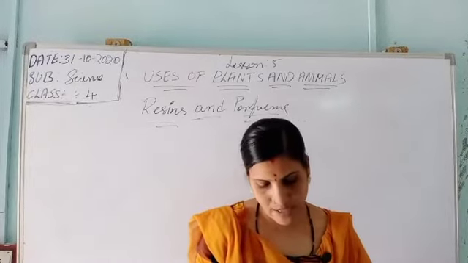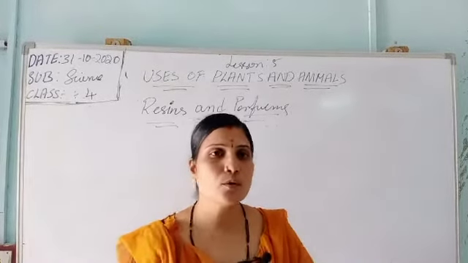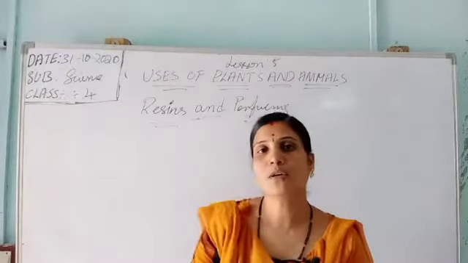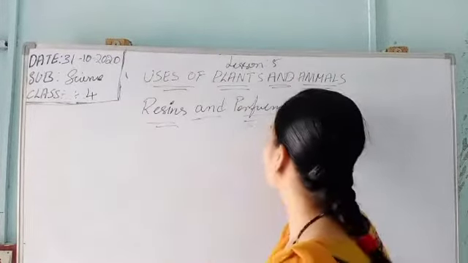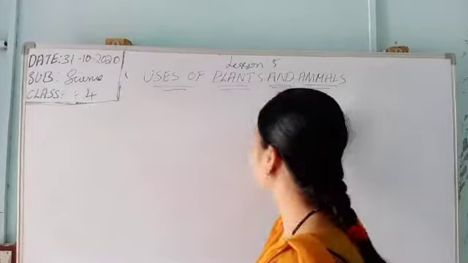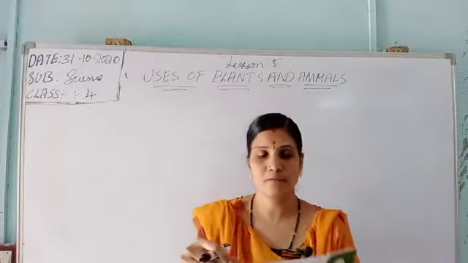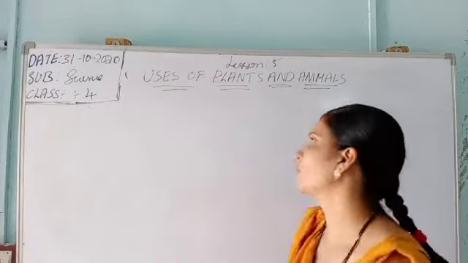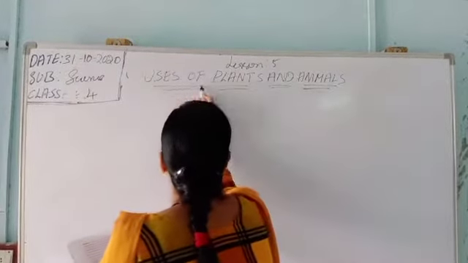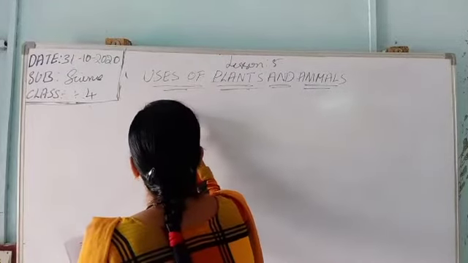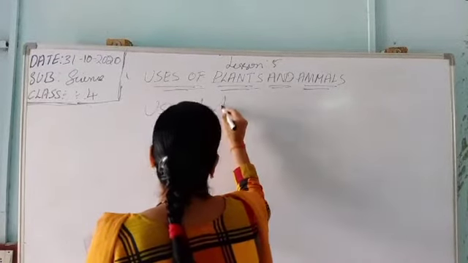So next, we have completed the uses of plants till here. We have studied the uses of plants so far. So again I repeated, as I did at the starting also, the uses of plants. Now the uses of animals. We have completed the uses of plants till now. Now we are going on to the uses of animals.